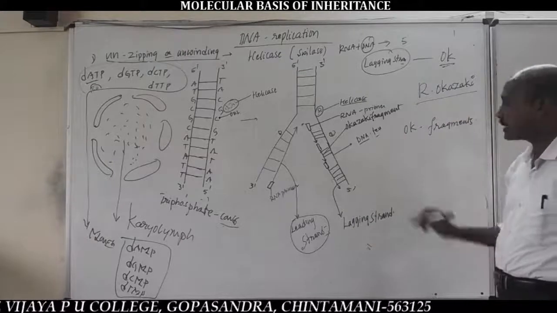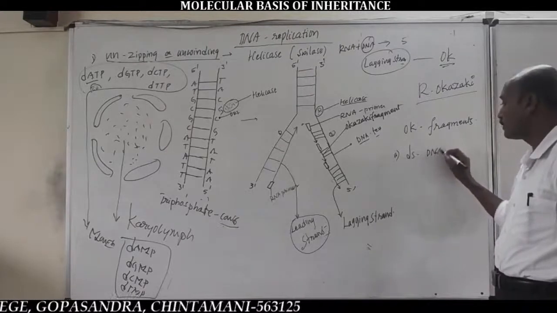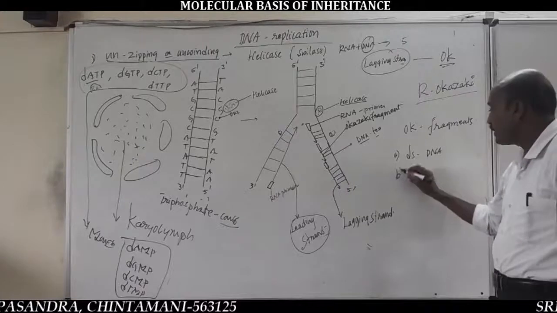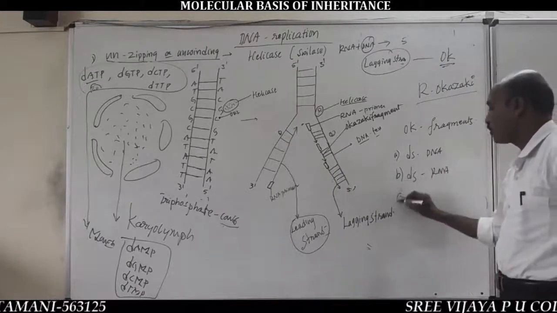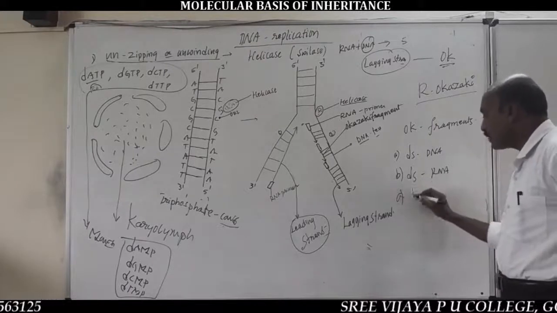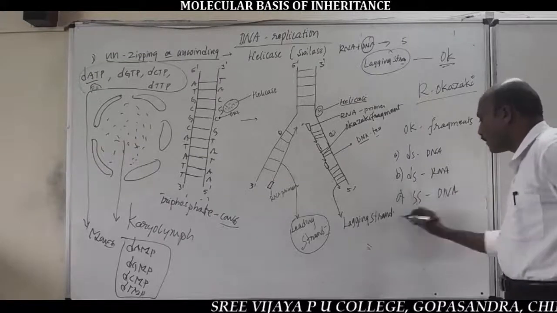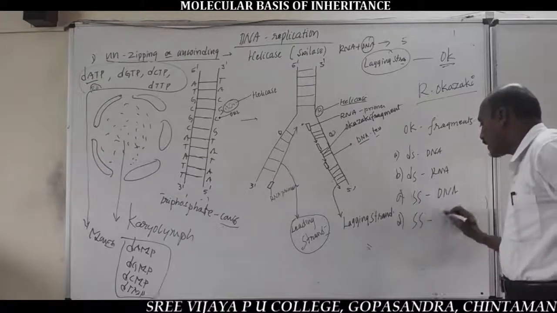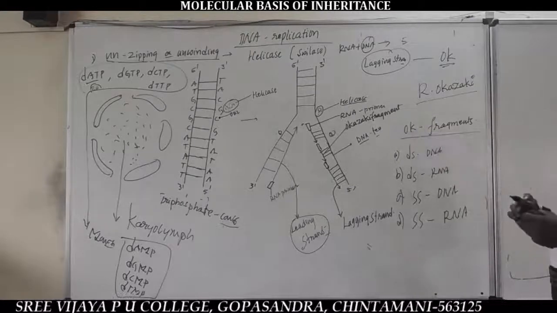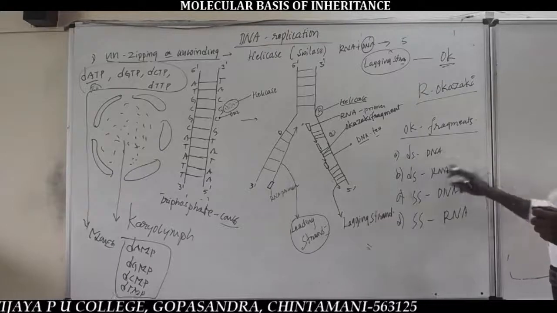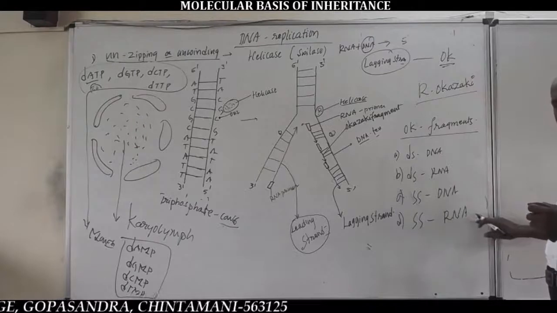Okazaki fragments are: double-stranded DNA molecules, double-stranded RNA molecules, single-stranded DNA molecules, or single-stranded RNA molecules.